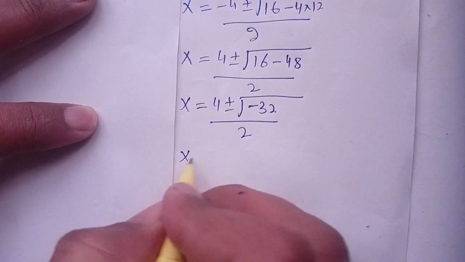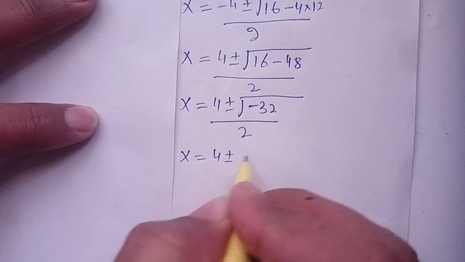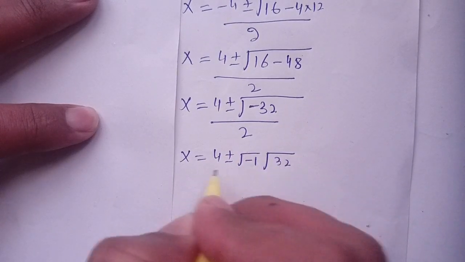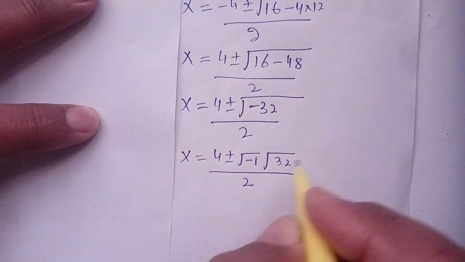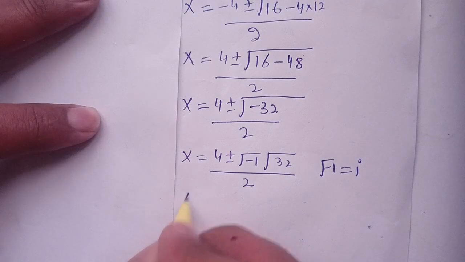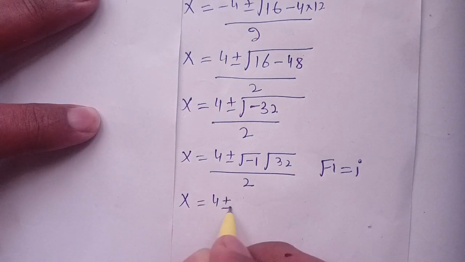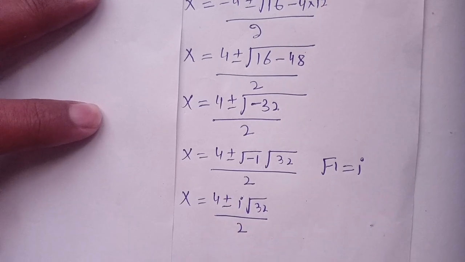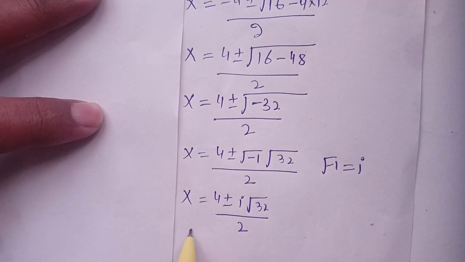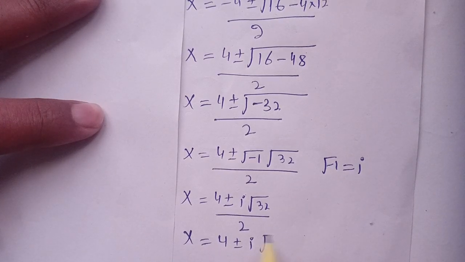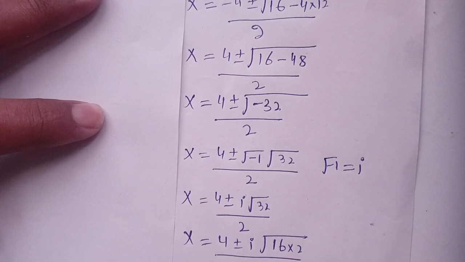Now we have x is equal to 4 plus minus square root of minus 1 times square root of 32, divided by 2. And we know that the square root of minus 1 is equal to iota. Thus x is equal to 4 plus minus iota square root of 32, divided by 2. Now square root of 32 can be written as square root of 16 times 2, divided by 2.